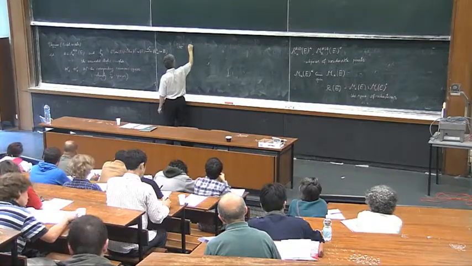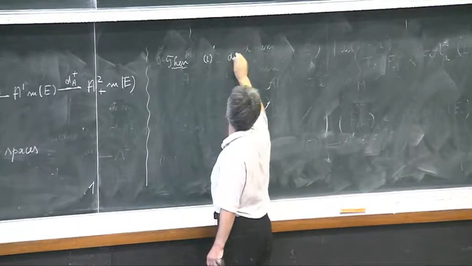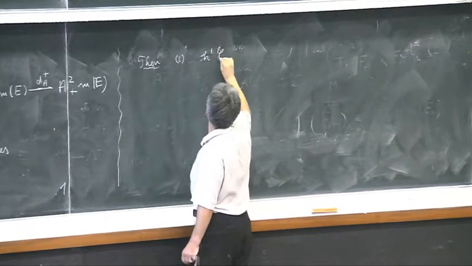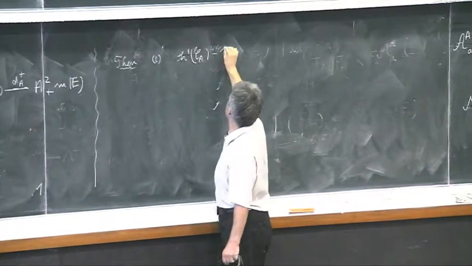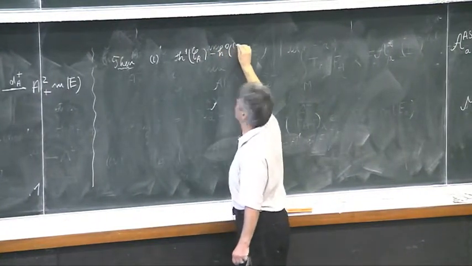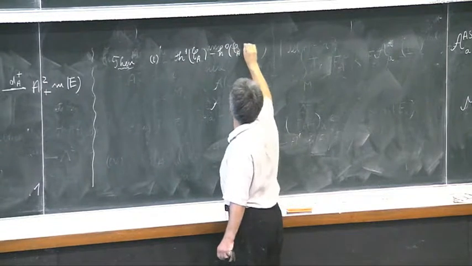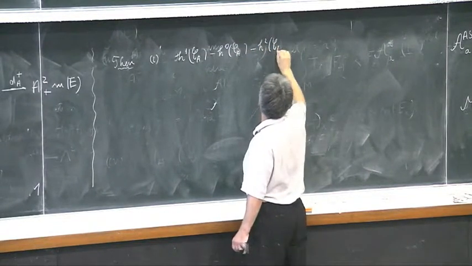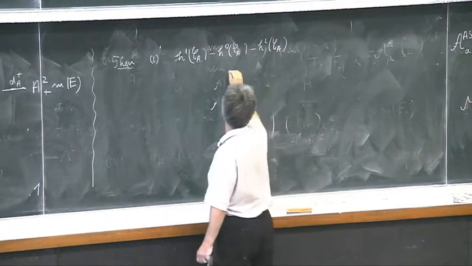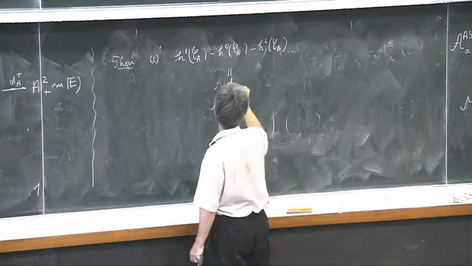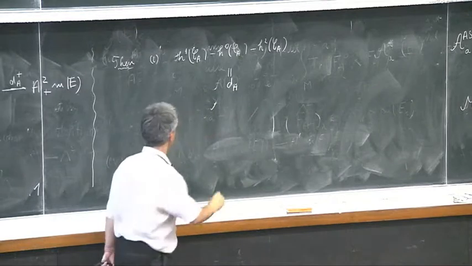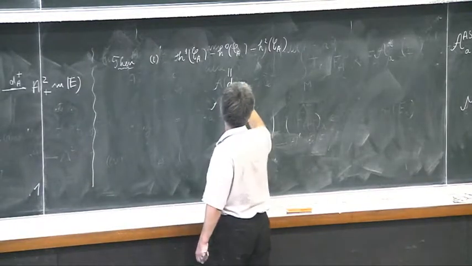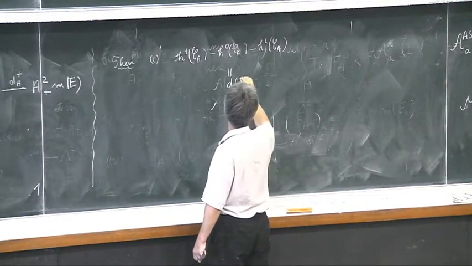So the first statement is the following. H^1 of C_A minus H^0 of C_A minus H^2 of C_A is a topological invariant. This follows from the Atiyah-Singer theorem.